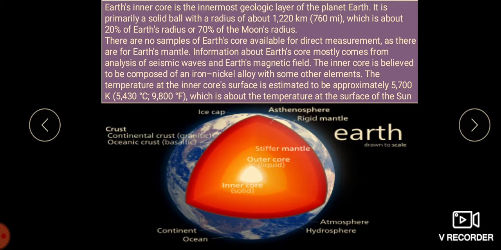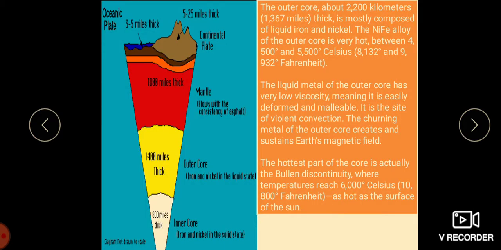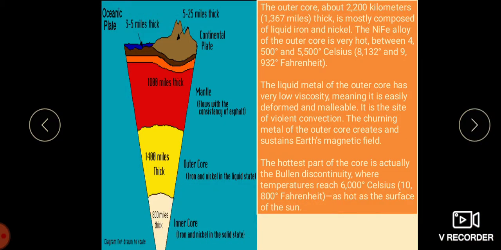Nickel and ferrous is what we find here, and it is also known as NiFe, N-I-F-E. The core has two sub layers. The outer core is known as the molten core, and the inner core is known as the solid core.